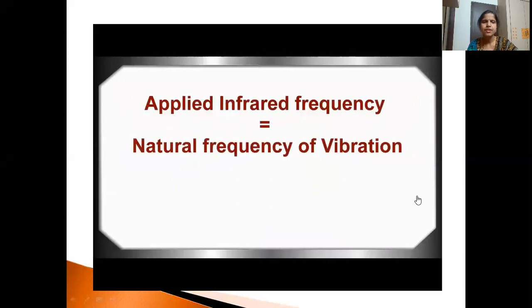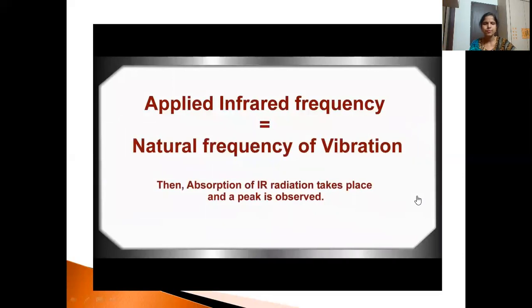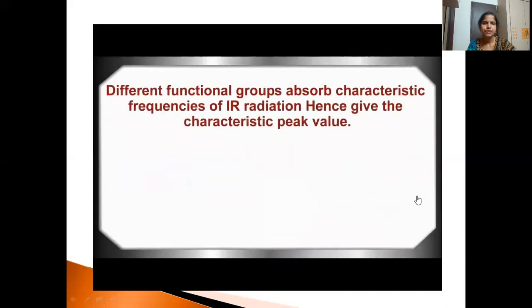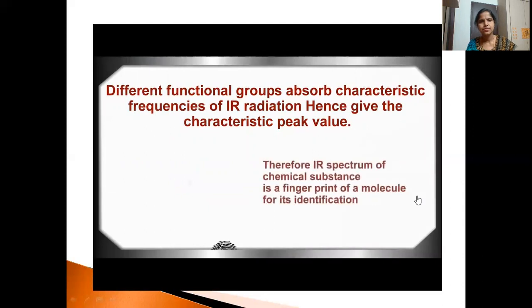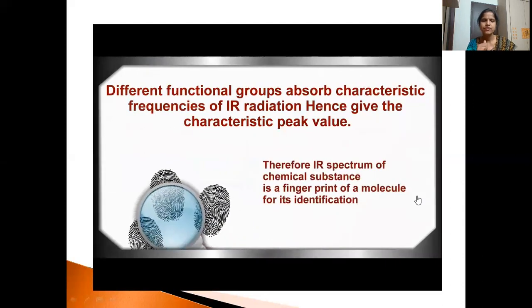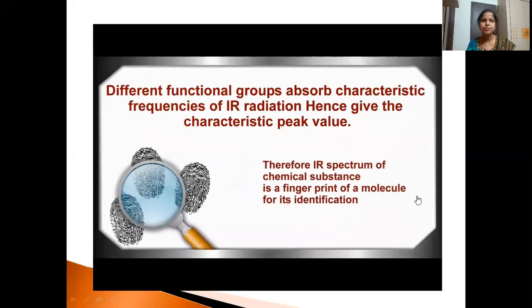So the applied infrared frequency should always be equal to the natural frequency of a vibration. Then only absorption of IR radiation takes place and a peak is observed. Different functional groups, as I said, show different characteristic IR frequencies, and hence give characteristic peak values. That is why we say that IR is a fingerprint of a molecule for its identification.